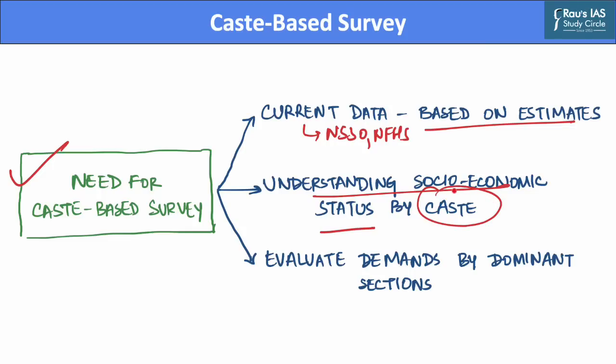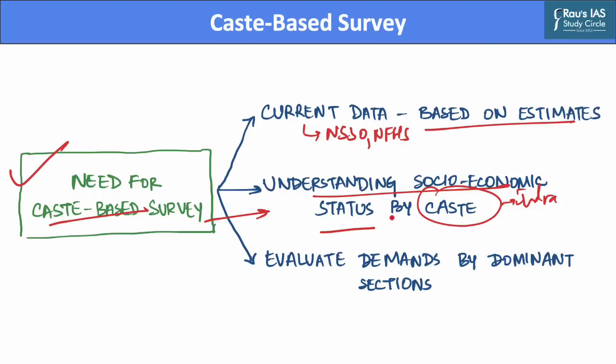And such data will help in designing policies for affirmative action and redistributive justice. Further, the Supreme Court in the Indra Sawhney judgment highlighted that caste-based evidence needs to be collected every 10 years or so in order to screen out the privileged castes from the benefits of reservation. And a caste-based survey is a need of the hour for evidence-based policy making.